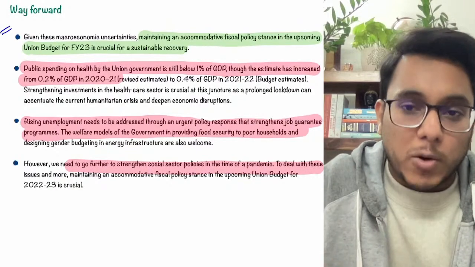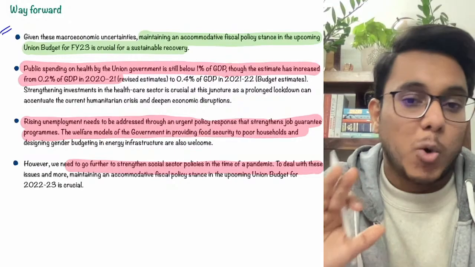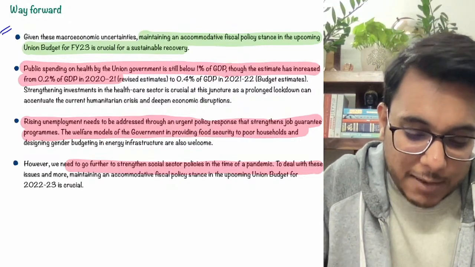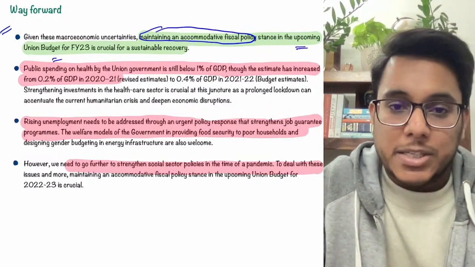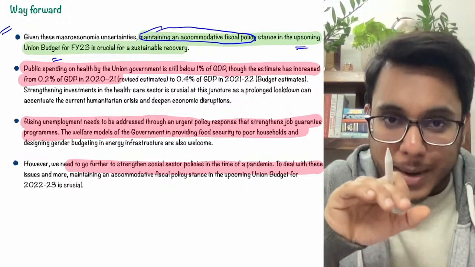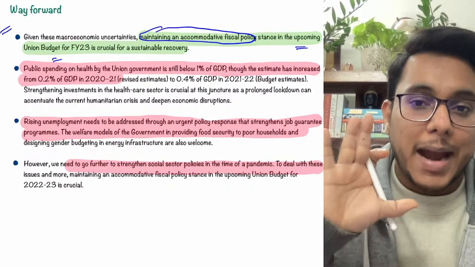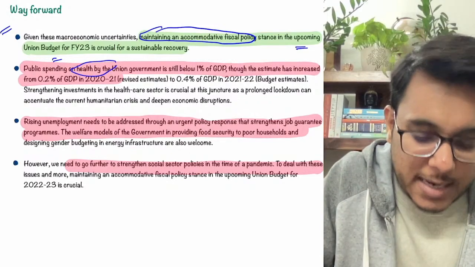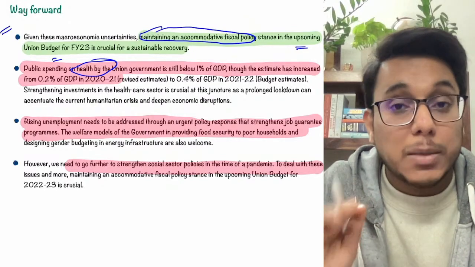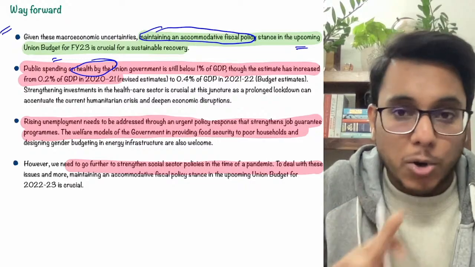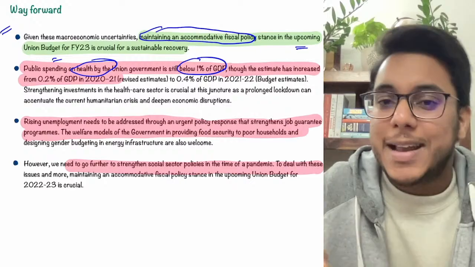Then the way forward. What is the way forward? The way forward, according to this article, and I'm not saying that this is the only way forward, is that we need to maintain an accommodative fiscal policy stance in the upcoming Union Budget. Though there is a fear that inflation might increase, we need to spend liberally, and public spending, particularly on health, needs to be focused on. According to the article, public spending on health by the Union government, not all the Union and states, is below 1% of GDP. Fine, though it has increased.